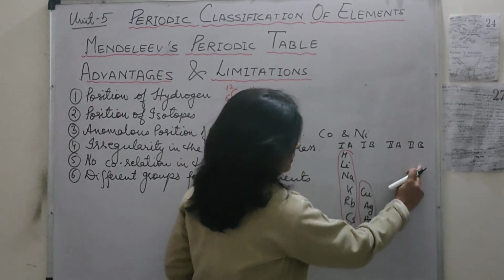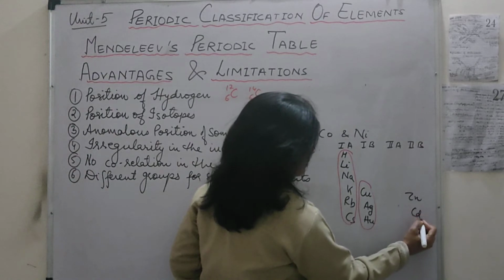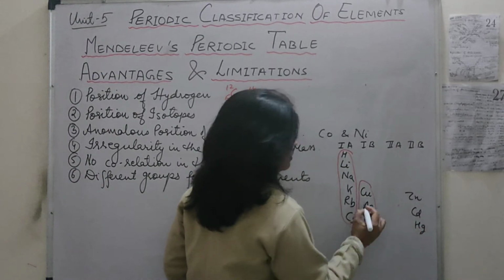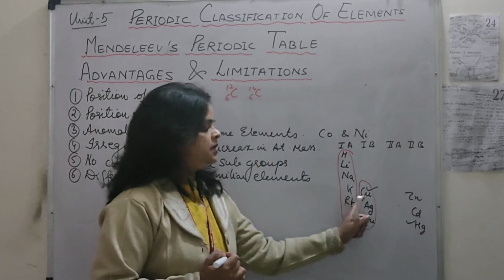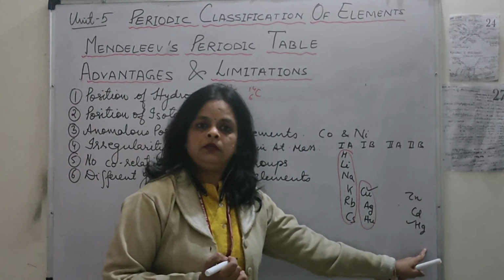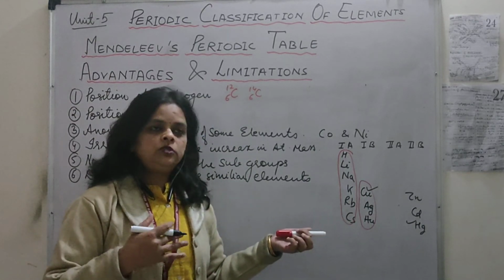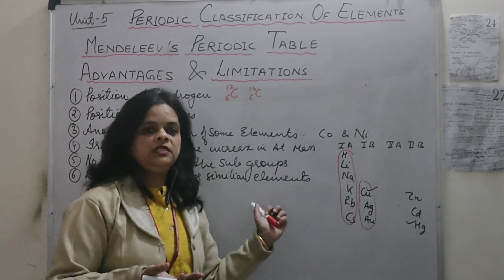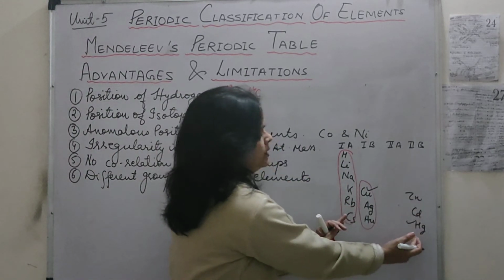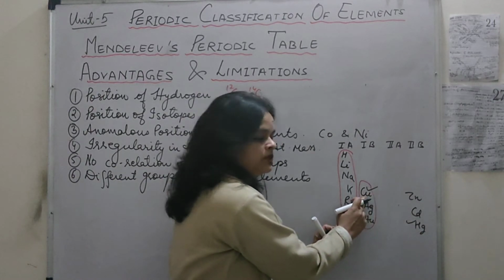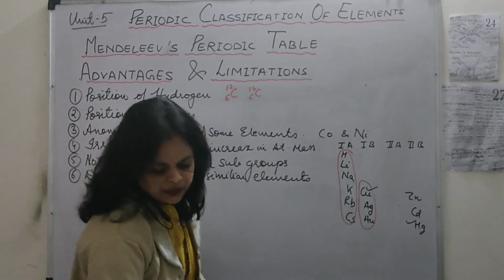Now here in 2B, he placed zinc, cadmium and mercury. Now, copper resembles mercury, but they were placed separately. So he did not have a proper reason for all these drawbacks, why he placed them close together, and why this second B group, in which mercury resembles copper, was placed apart. So there was no proper reason.